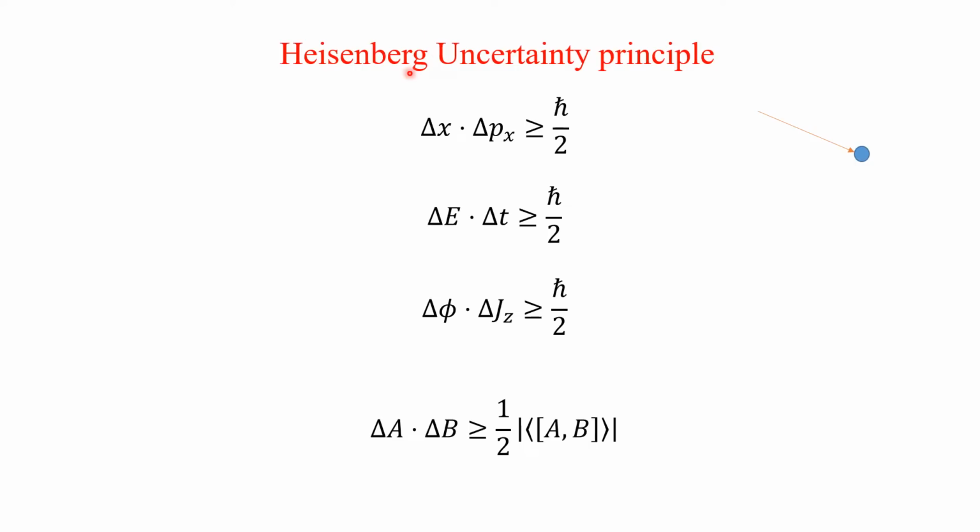Another important concept in quantum mechanics is the Heisenberg uncertainty principle. There is no classical analog to this principle. It says you cannot measure accurately and simultaneously two canonically conjugate parameters, for example, position and momentum. You cannot measure position and momentum accurately simultaneously. There is a minimum uncertainty of h cross by 2. So delta x into delta px is greater than or equal to h cross by 2.